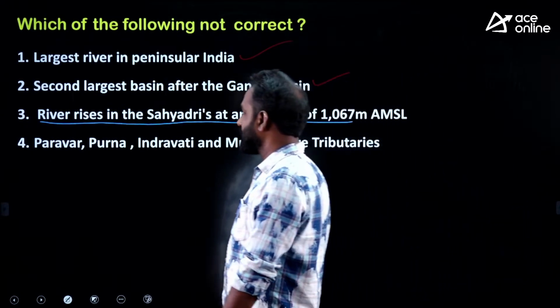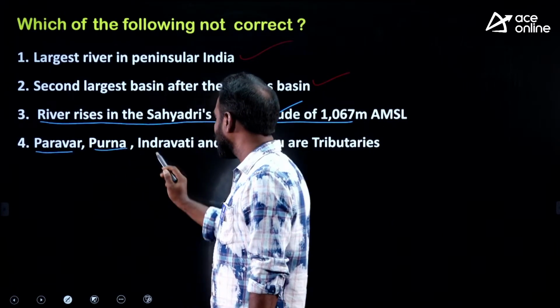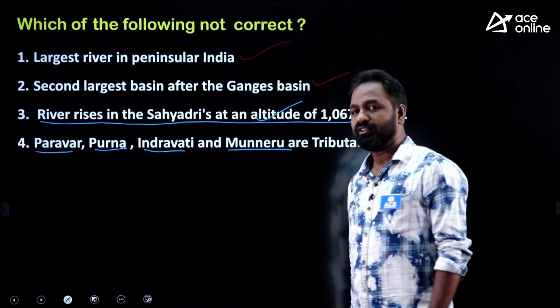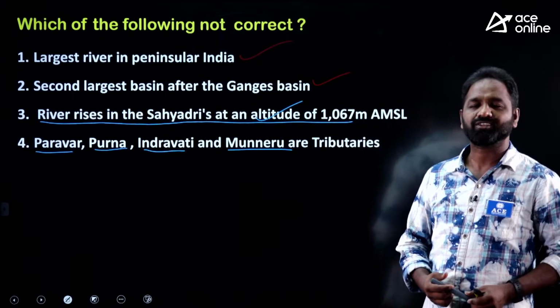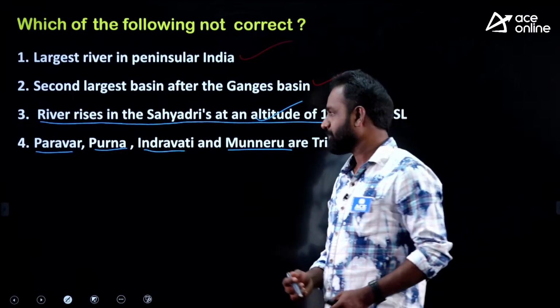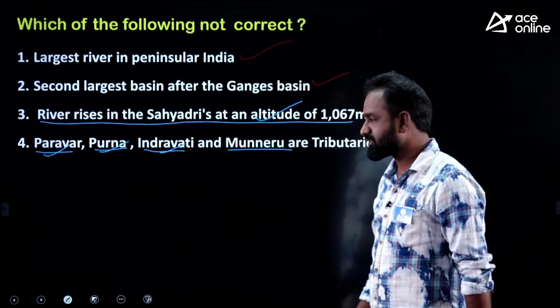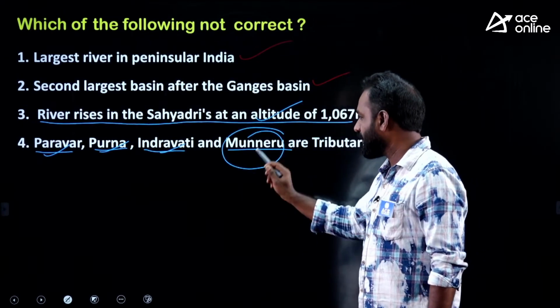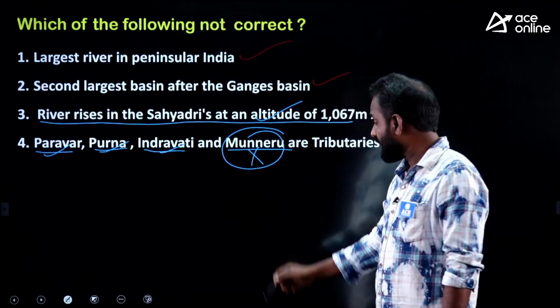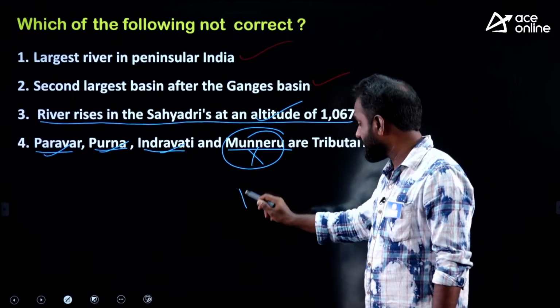The fourth one. Paravar, Purna, Indravati and Munneru, these are tributaries of the Godavari. So this statement is absolutely wrong, because the Paravar, the Purna, Indravati are tributaries but not the Munneru. Munneru is not a tributary of Godavari, it is a tributary of the Krishna river only.